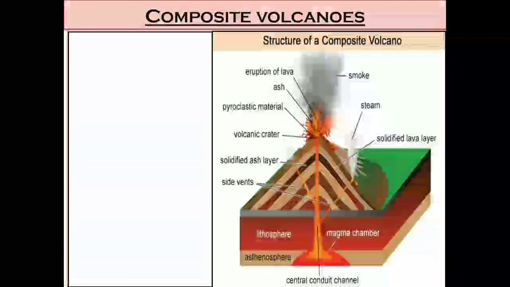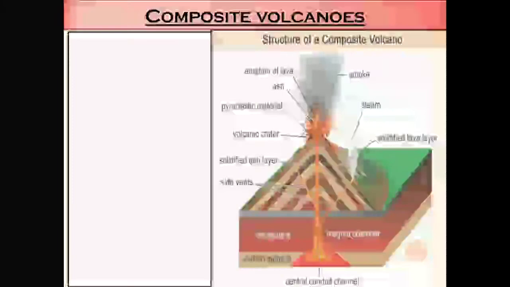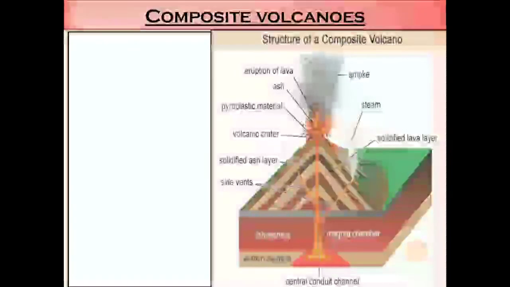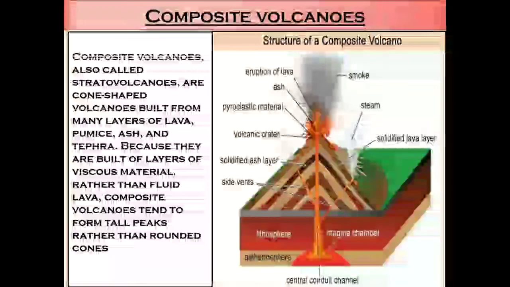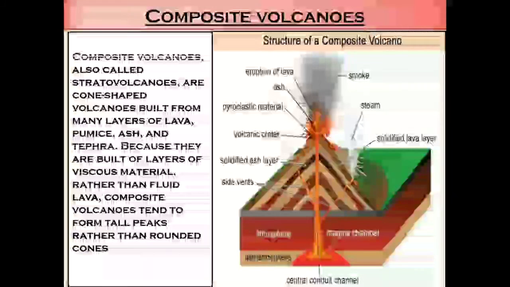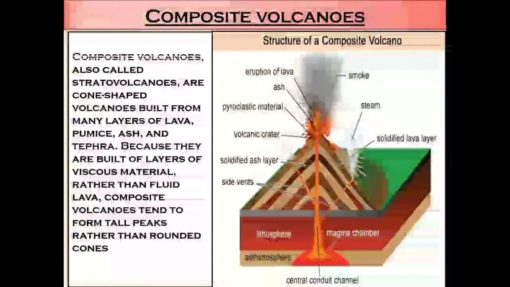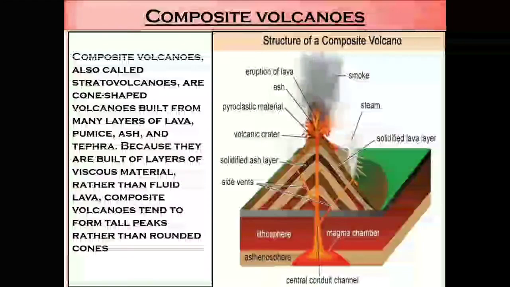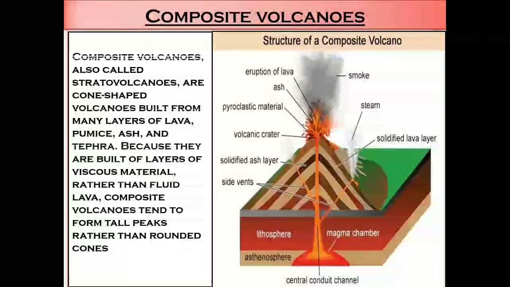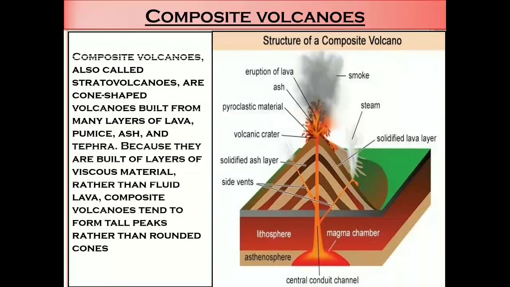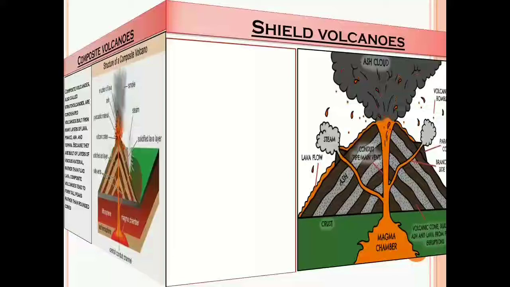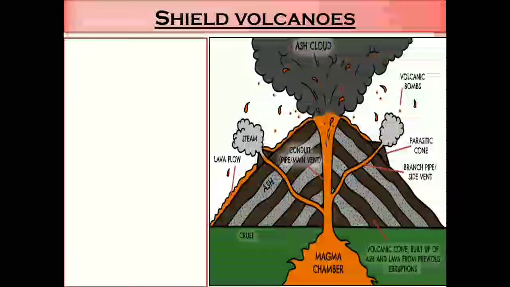Next is composite volcanoes. You can see here a structure of a composite volcano. Composite volcanoes, also called stratovolcanoes, are cone-shaped volcanoes built from many layers of lava, pumice, ash and tephra. Because they are built of layers of viscous material rather than fluid lava, composite volcanoes tend to form tall peaks rather than rounded cones.